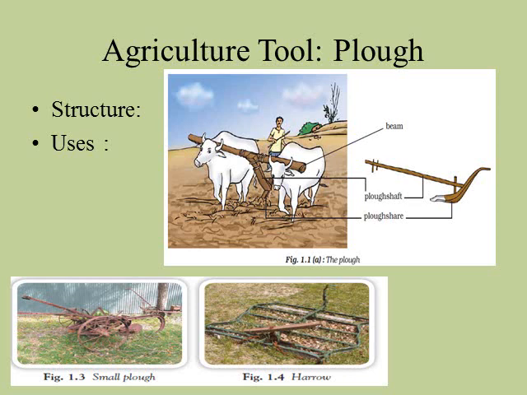Here figure 1.4 shows the instrument harrow. It is used to remove the unwanted plants, that means weeds, in the field.